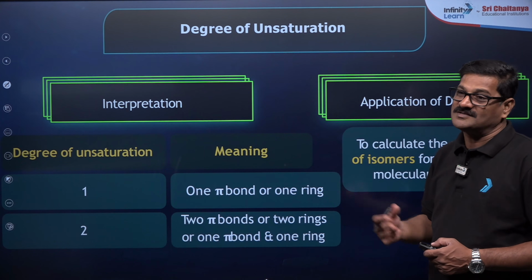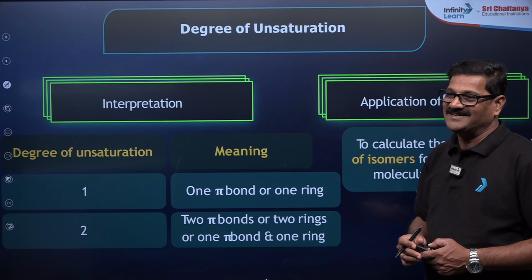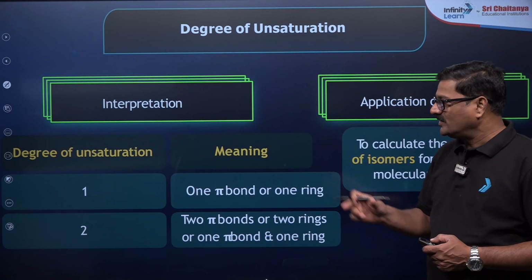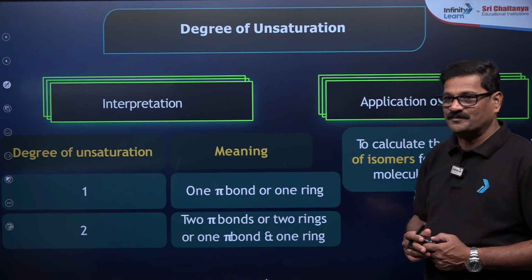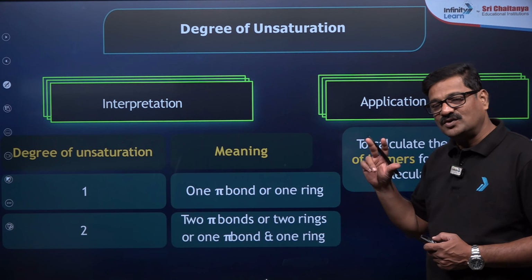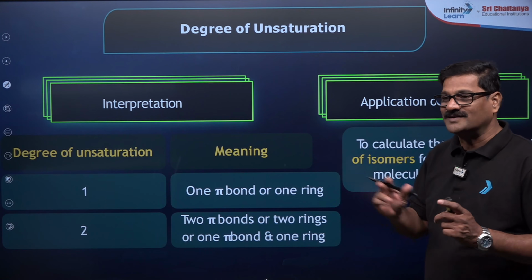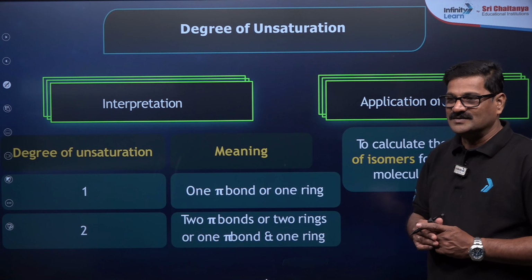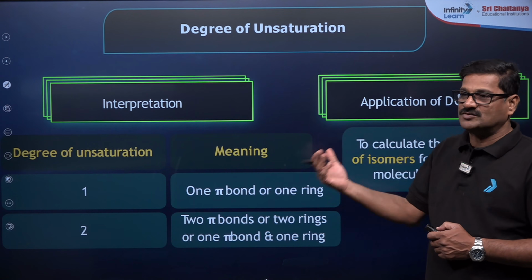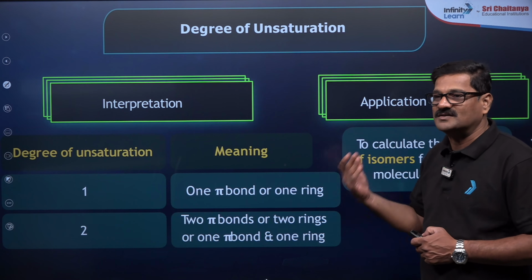Okay. So if degree of unsaturation is 2, you can get either 2 pi bonds, or 1 pi bond and 1 ring, or 2 rings in that. Like that, you can make your own structures based on this degree of unsaturation.